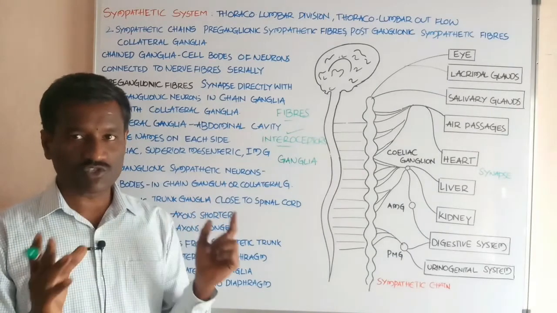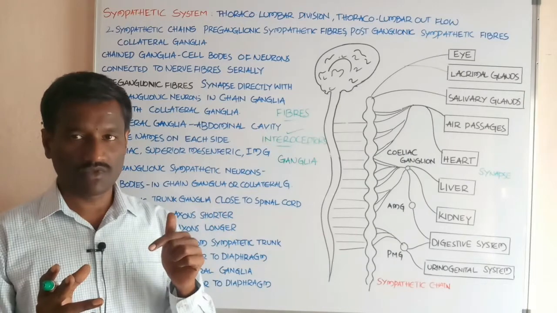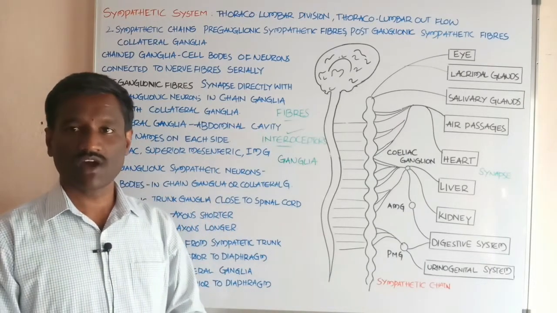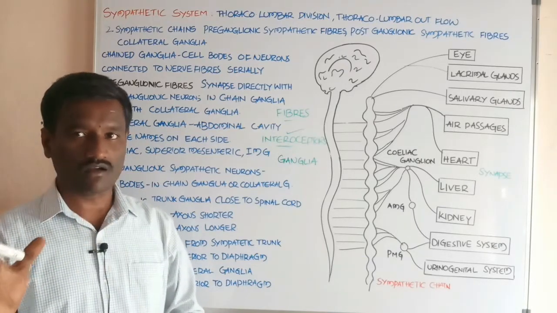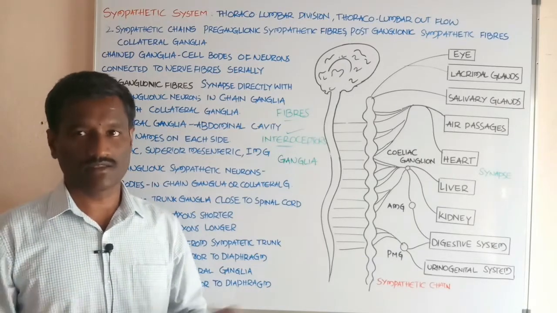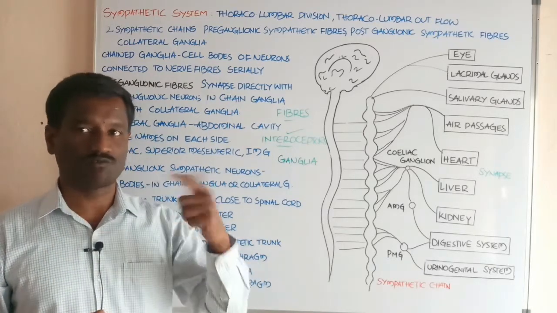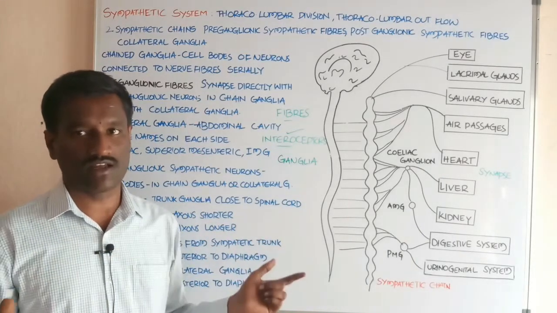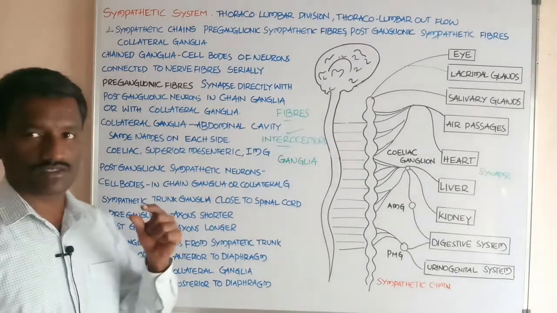The autonomous nervous system is mainly involved in involuntary functions related to the vital organs and glands, regulating their functions, activities and movements. These all are involuntary.